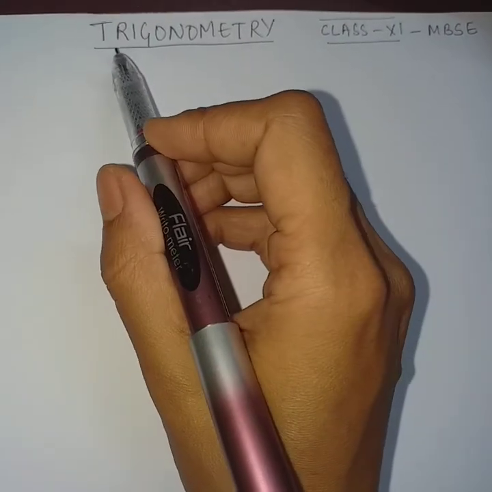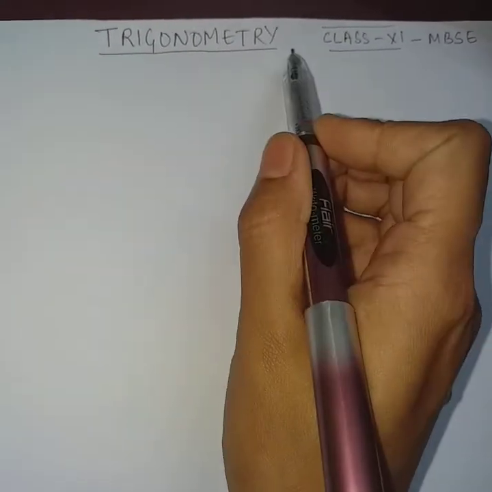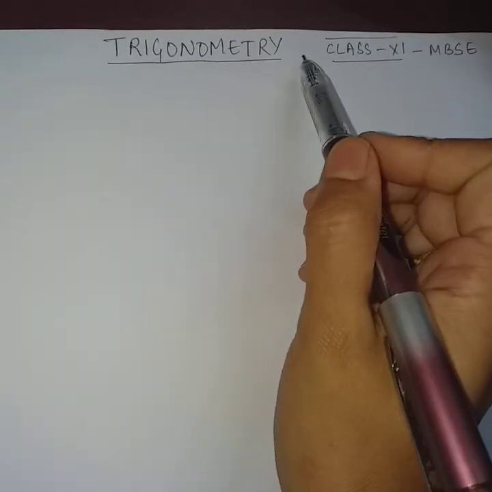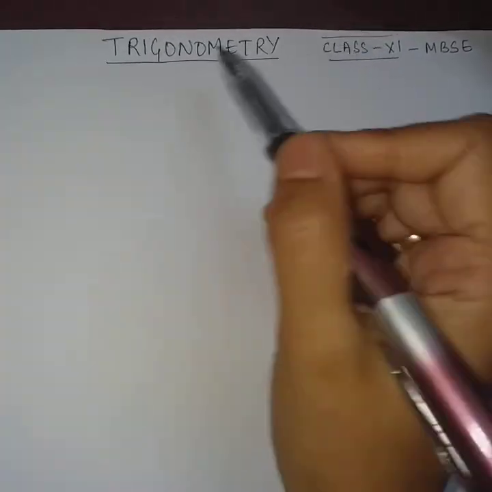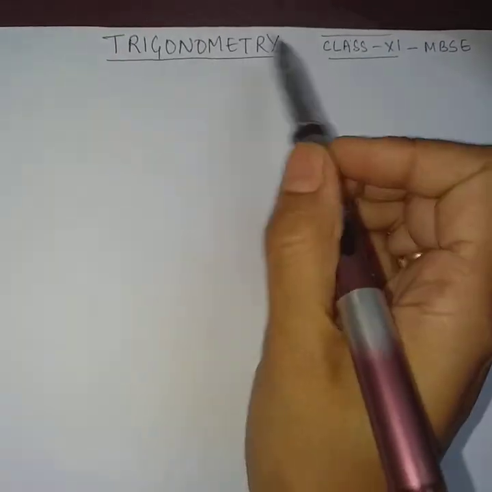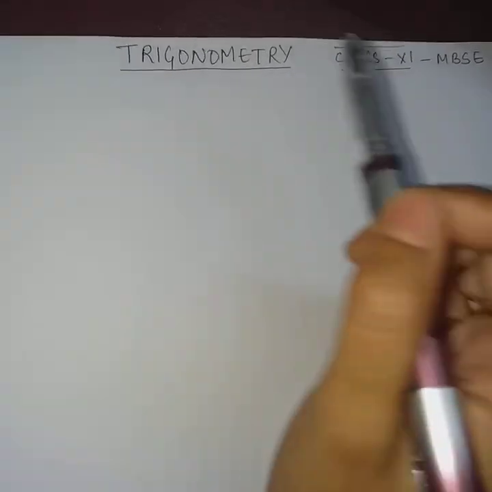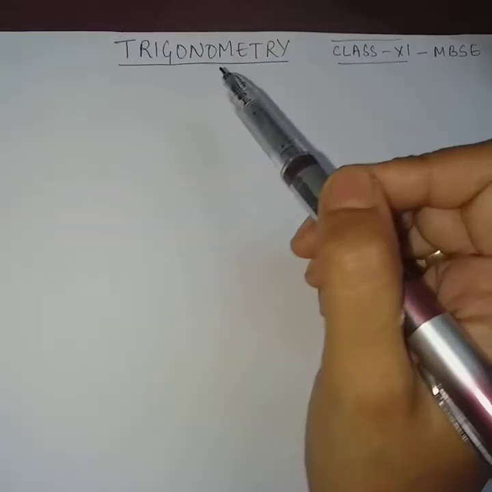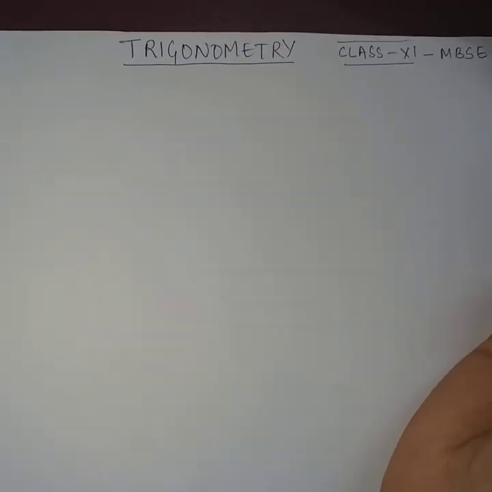Trigonometry is derived from two words, trigon and metron. Trigon means triangle and metron means the measure. So the measure of triangle is trigonometry. Or we can say that trigonometry is the branch of mathematics which deals with the measurement of angles of triangles and the problems related to these angles.